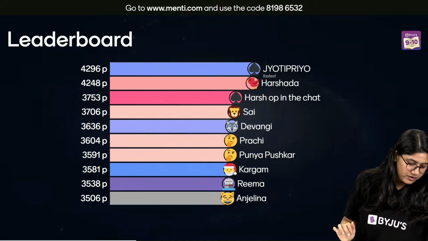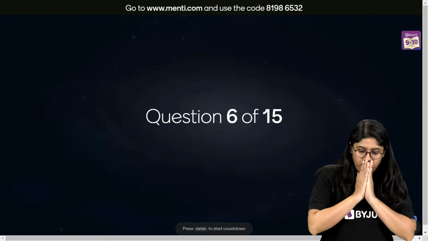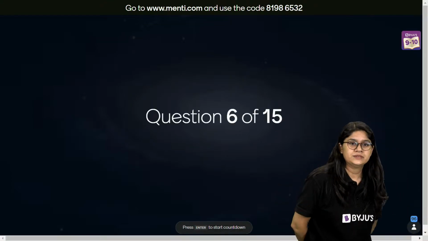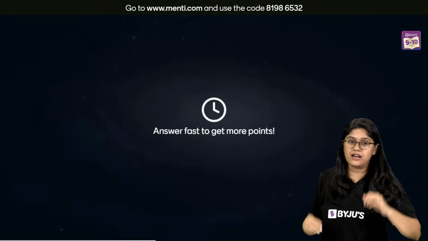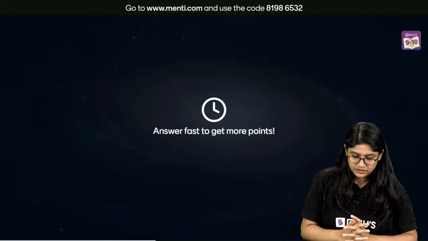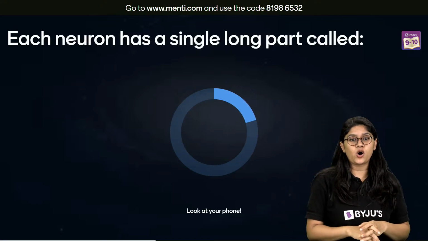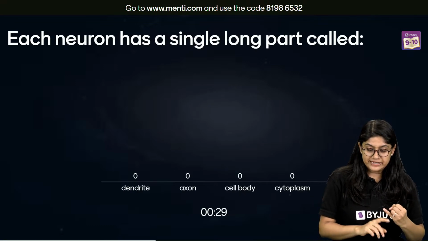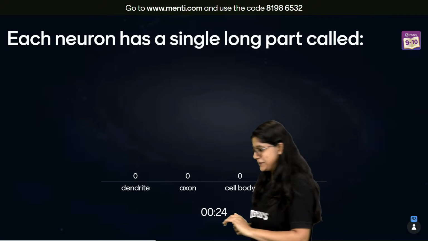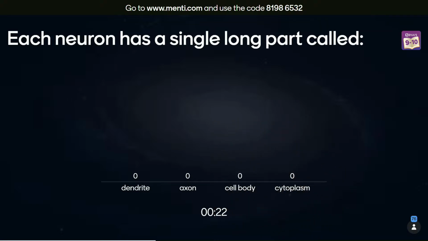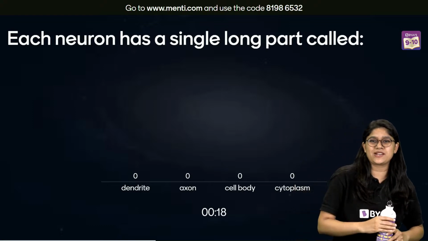Here we have question number 6, everyone, on your screen. Each neuron has a single long part called what? Dendrite, axon, cell body, or cytoplasm. I think now we have easy questions. After a rough ride in the beginning, now we have easy questions.